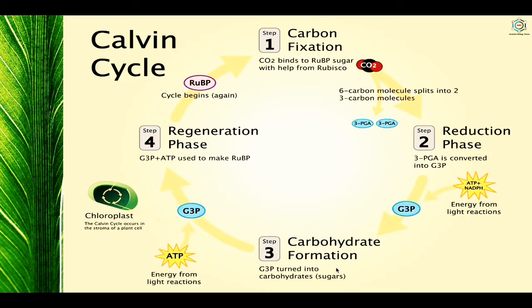Then carbohydrate formation occurs, where it is turned into carbohydrates. Then the last one is the regeneration phase. Here G3P plus ATP is used to make RuBP. And then the cycle begins again. So this is the overall reaction of the Calvin cycle.